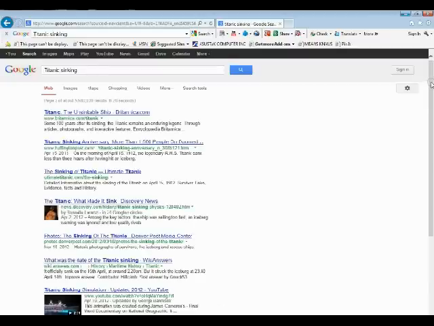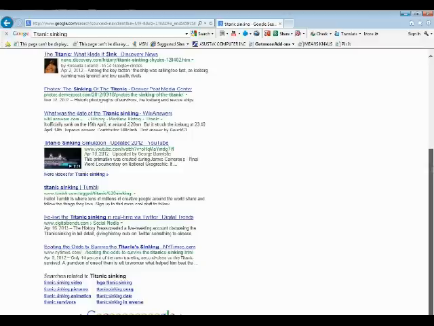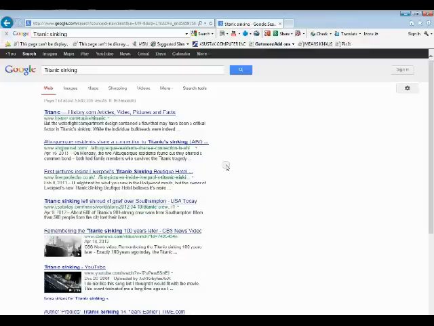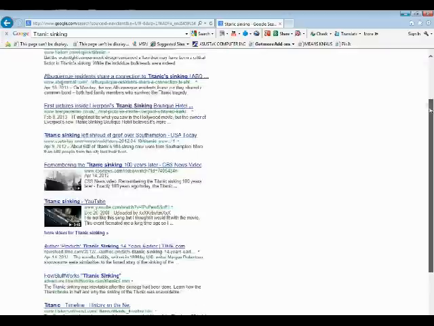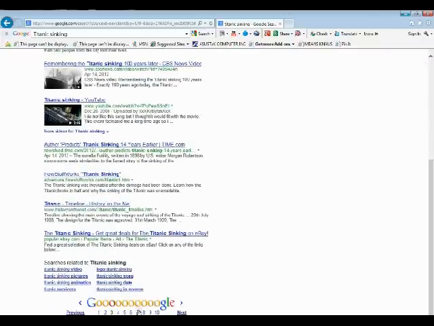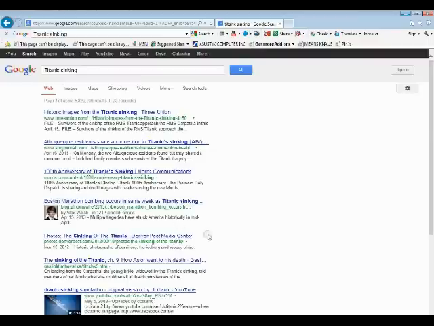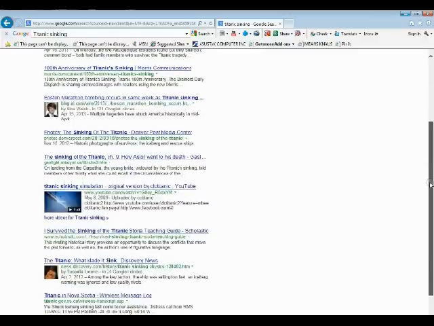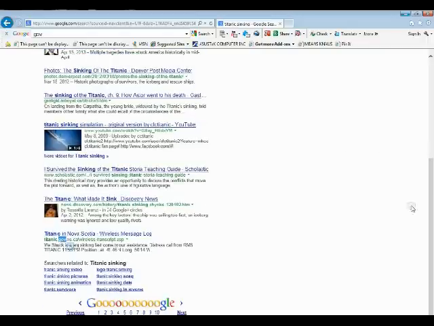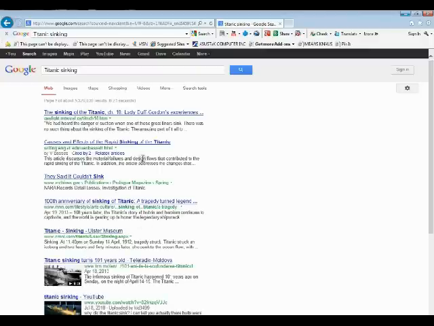A .edu would be a great source, and that's what I'm looking for right now. Because a .edu means it is an education website. These are all .coms. But a .edu would be good to use. It's an education website. And a .gov would be great to use. That is a government website, and that is obviously something that you can rely on. Man, these are all .coms. Here's a government one. So the .gov. So you could use that one if you, I guess, wanted to, even though it's Nova Scotia.